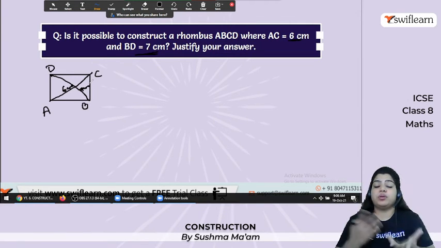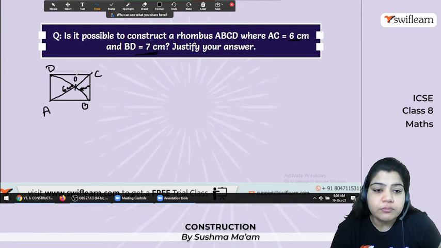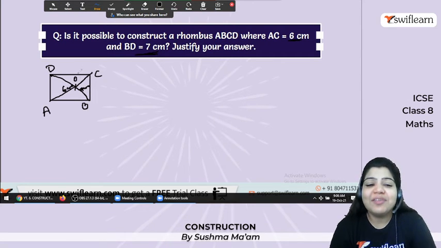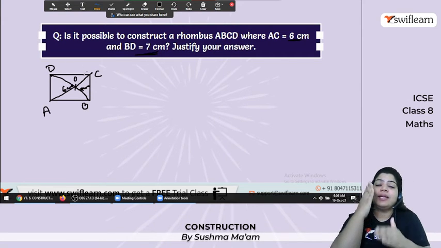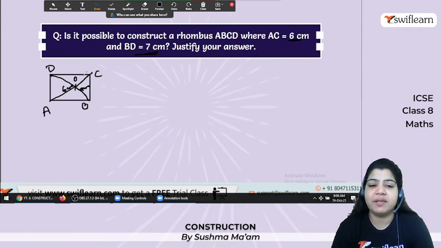This time you don't know about these sides. Okay, so how to proceed with this type of case? You don't know. Okay, so you know the property, the diagonals are perpendicular bisecting each other. Yes, perpendicular bisecting.